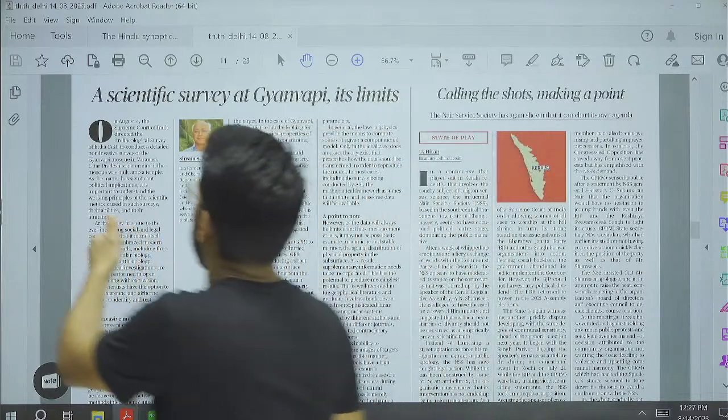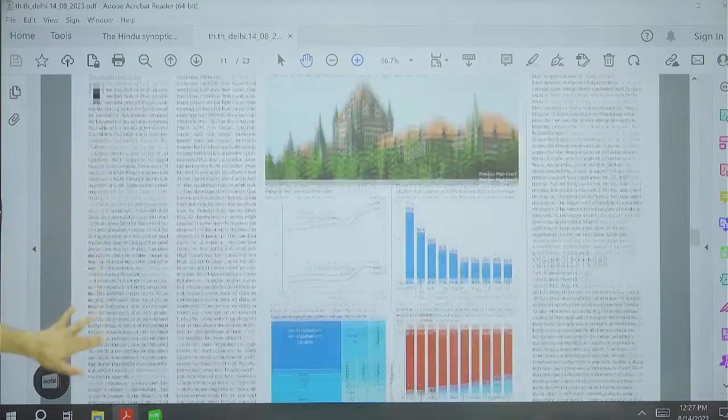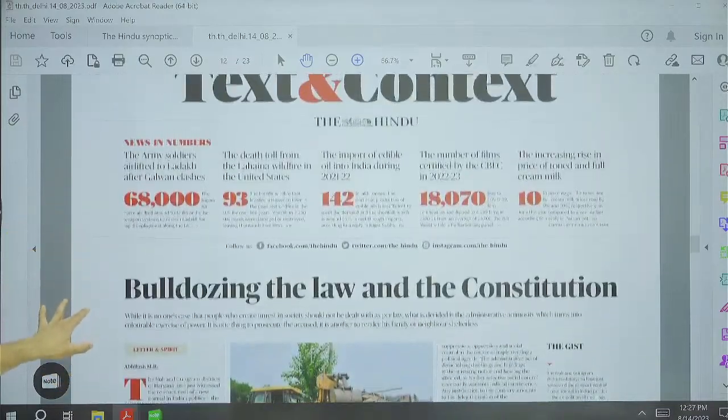So recently the Supreme Court has directed the ASI to conduct a detailed survey of Gyanvapi. Again guys, important substance has not been given here. Then further moving on, the Text and the Context section.